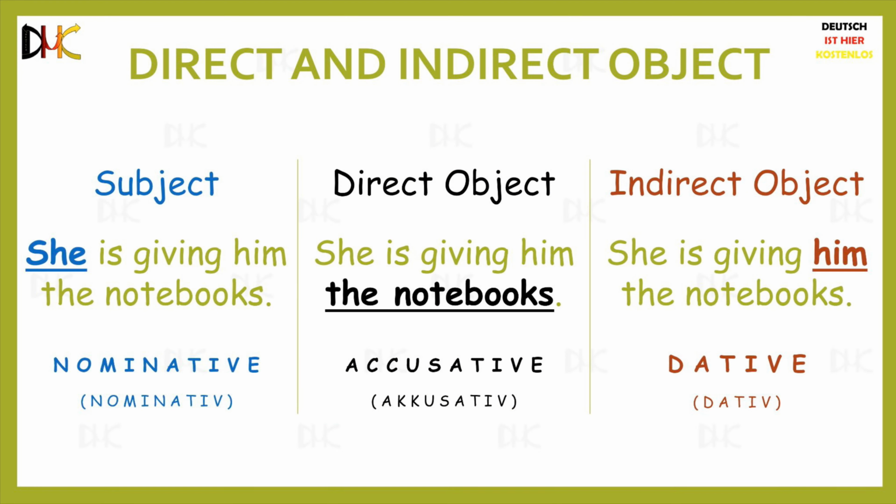Just like the last lesson where we learned that the subject of the sentence always uses the nominative case and the direct object of the sentence uses the accusative case, the indirect object of a sentence always uses the dative case. In English, nouns use the same form in both the accusative and dative cases and are distinguished by the order in which they are used in a sentence or by adding words such as to and for before the dative nouns that help in indicating the object's indirectness to the verb.